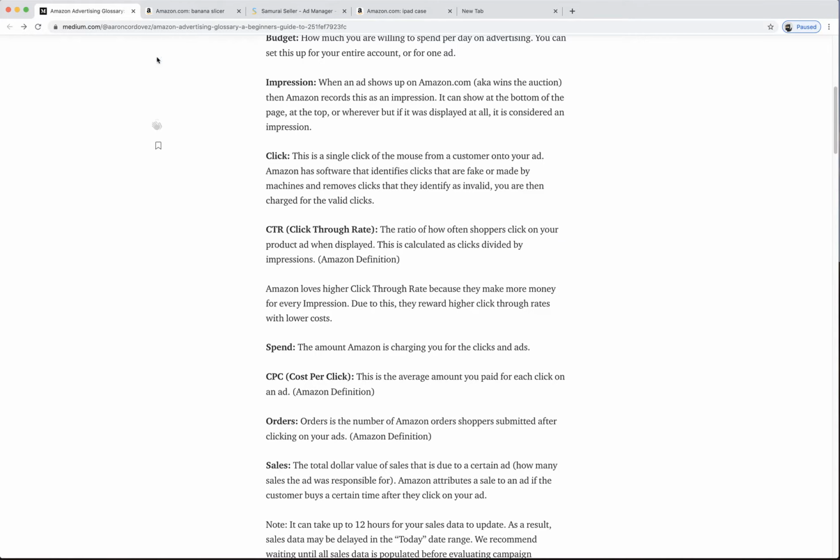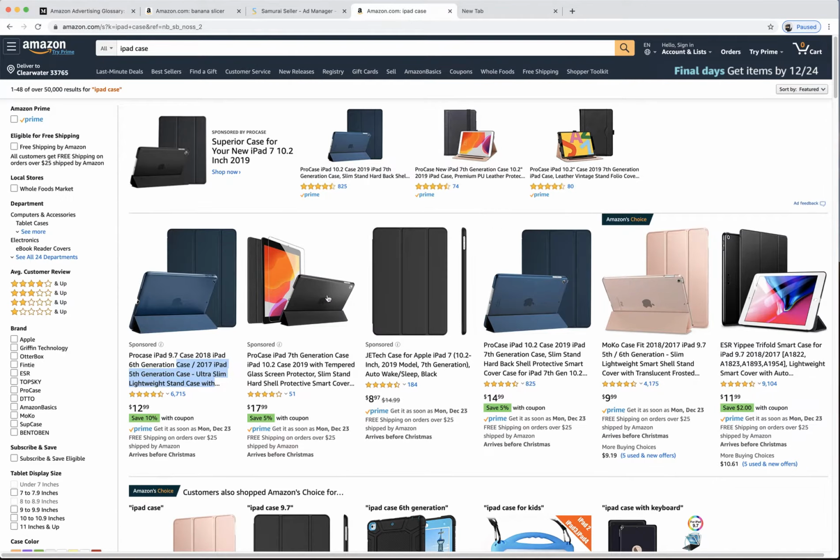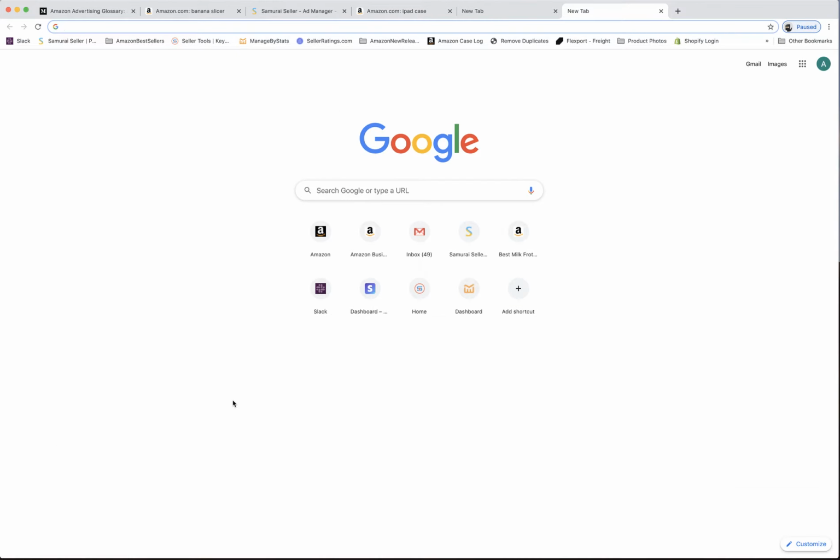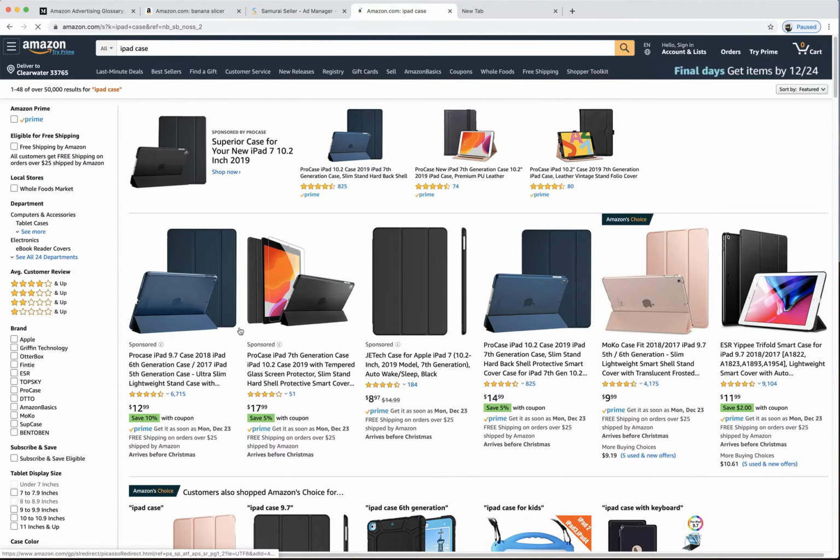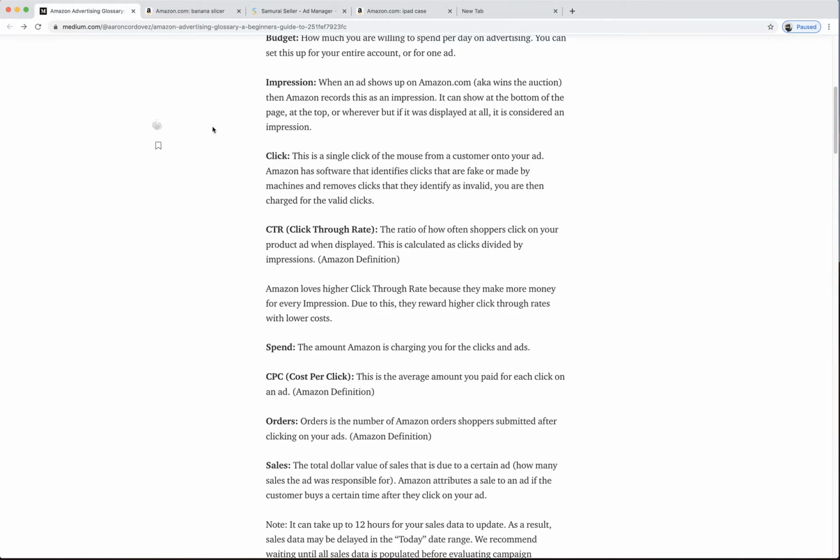So if it doesn't have a high click-through rate, they charge you more money because they want to get similar money for every time this shows up, every impression. They get an impression, boom, boom, boom. That space is valuable to them because this Moco case, whatever, probably sells more than this case. That's why they're at the top here for this particular keyword. But why are they showing this person here? Because now they get money not only when the person buys, but when the person clicks. And not every person that clicks will buy. Okay, I'm done with that.